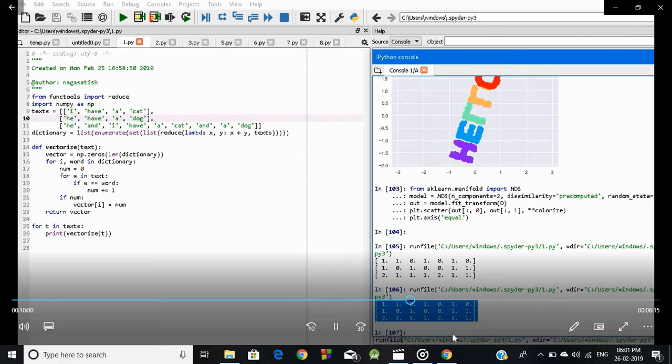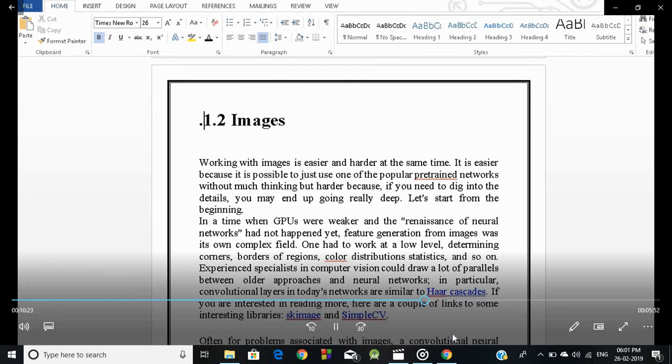In this we write the functions for the above code, that is, it will separate the words and count the number of words in our text. That is what we get as output. And this is about our code: extracting the data features from the given text. That's it.